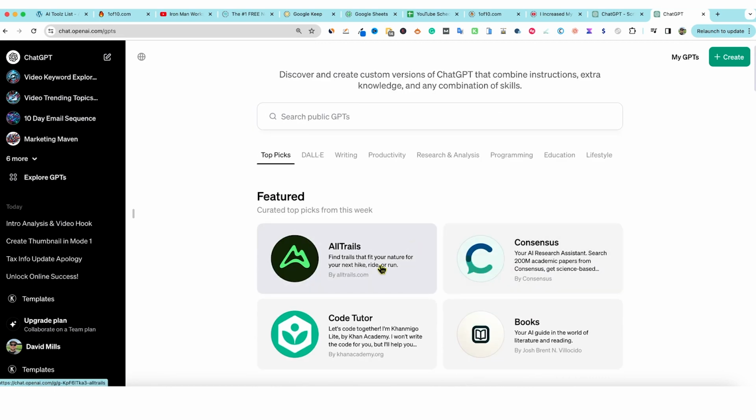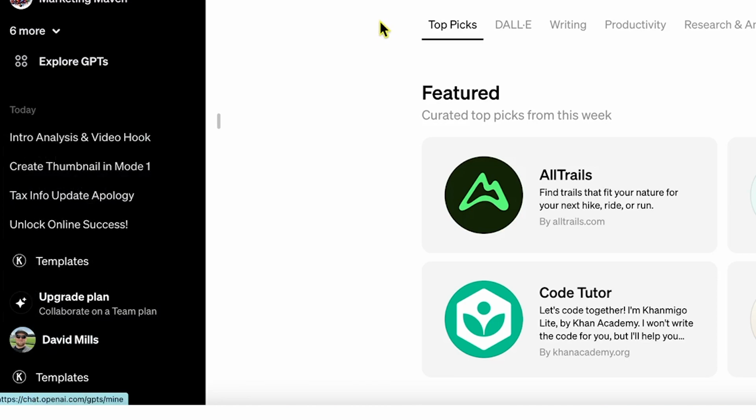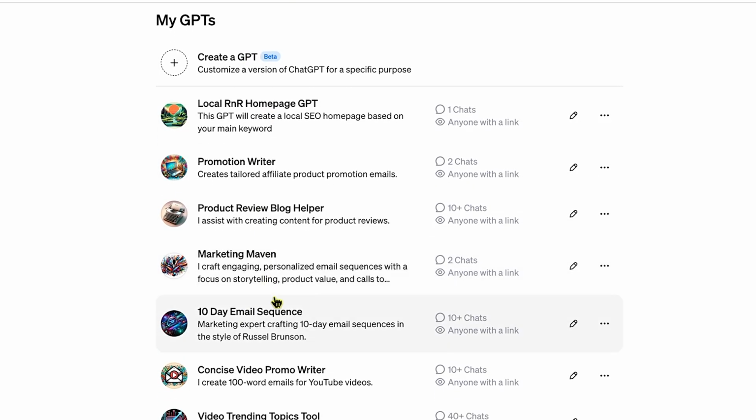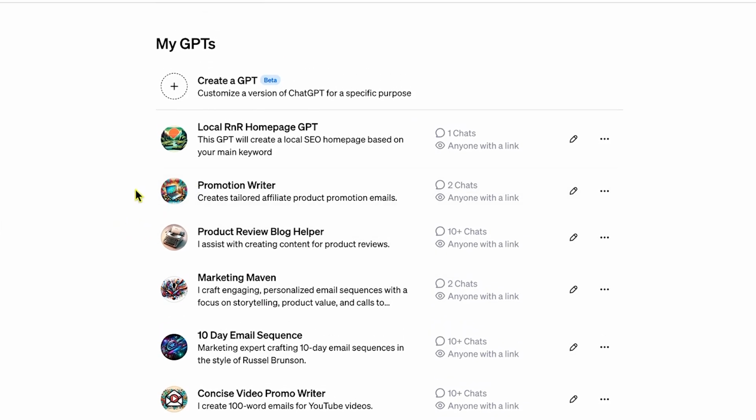Now, there's a couple of different things that are important to note about the GPTs that are found inside of this new store. I have GPTs over here that I've created. You can go down to your name down here, and you can go to My GPTs, and you'll see some of the GPTs that I've already created right over here, a long list of them. And I've been using these for a couple months now.